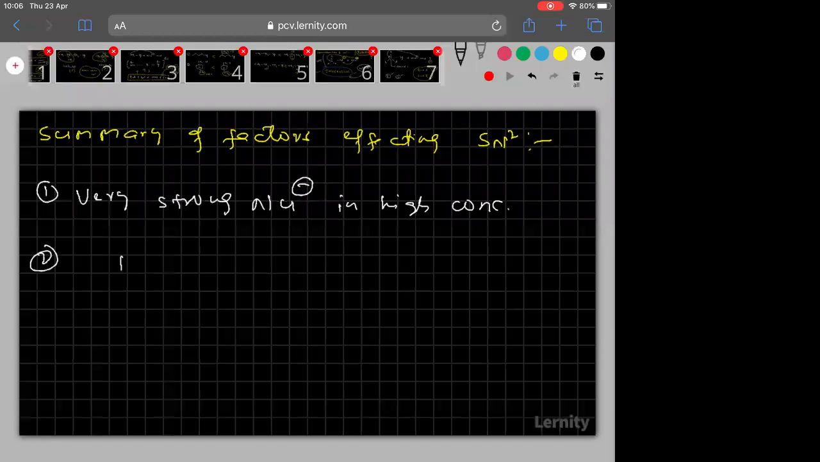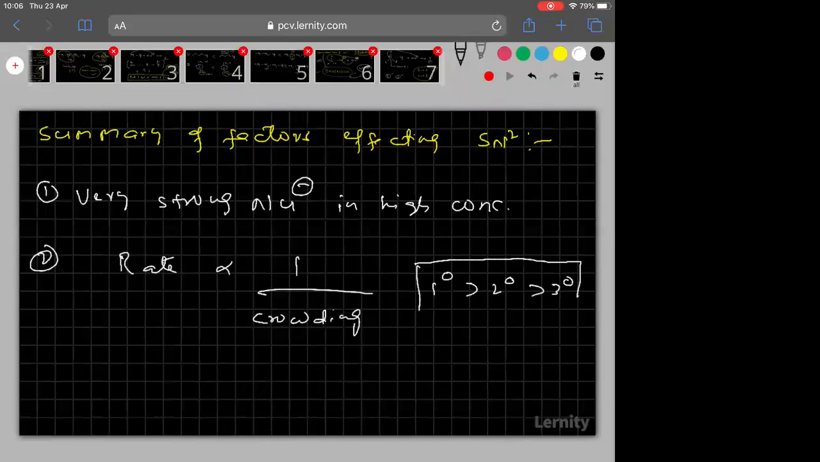Clear? Now, the second factor. Just now I told you, the rate of SN2 is inversely proportional to the crowding. Crowding less means rate will be more. So crowding is less in primary than secondary than tertiary. So this is the order of reactivity of alkyl halides towards the SN2 mechanism.